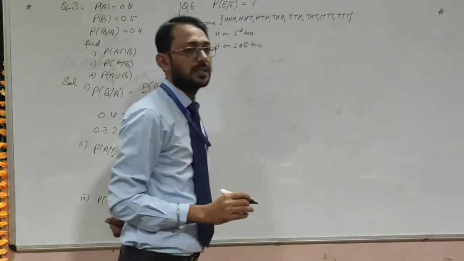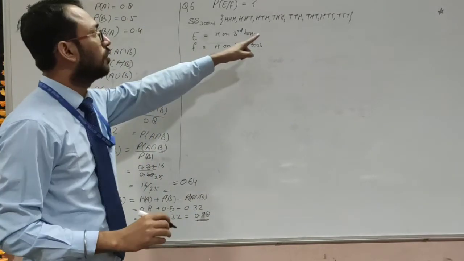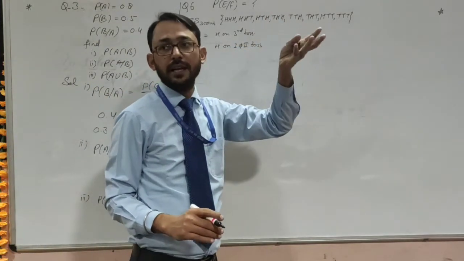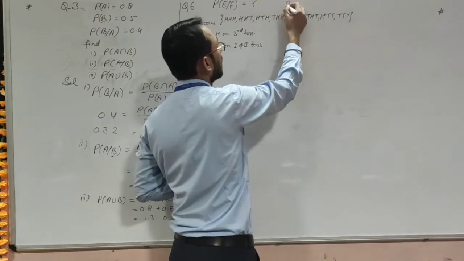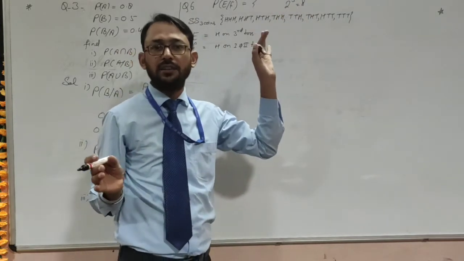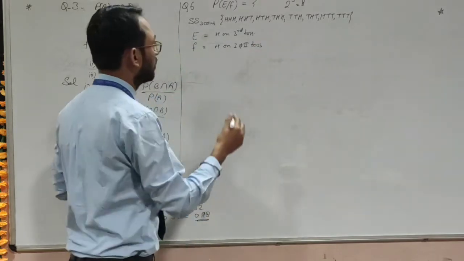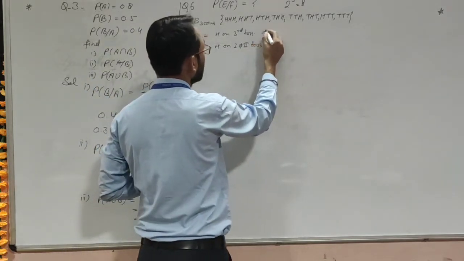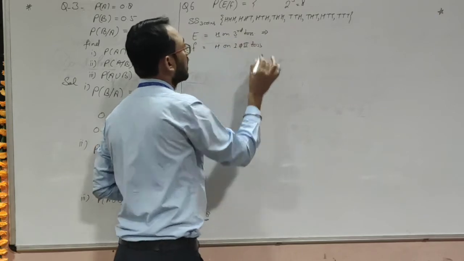This is the sample space of 3 coins. Keep in mind it will be 8, since it is 2 to the power of the number of coins. I am telling you this from class 9th or 10th, but you must remember it if you have forgotten. Now event E is head on the third toss.